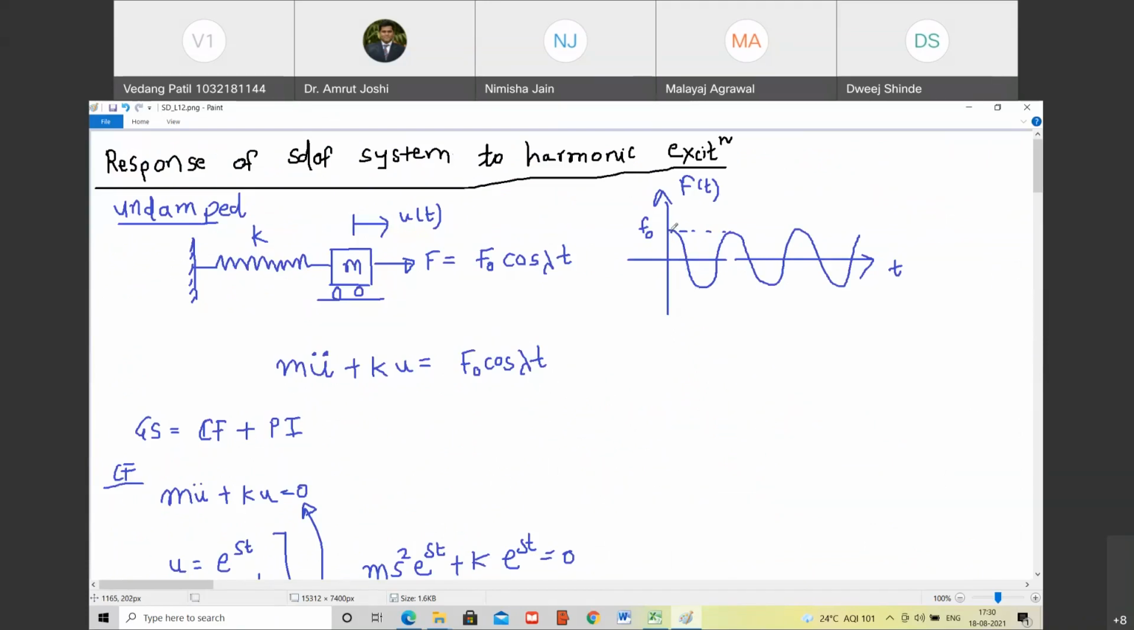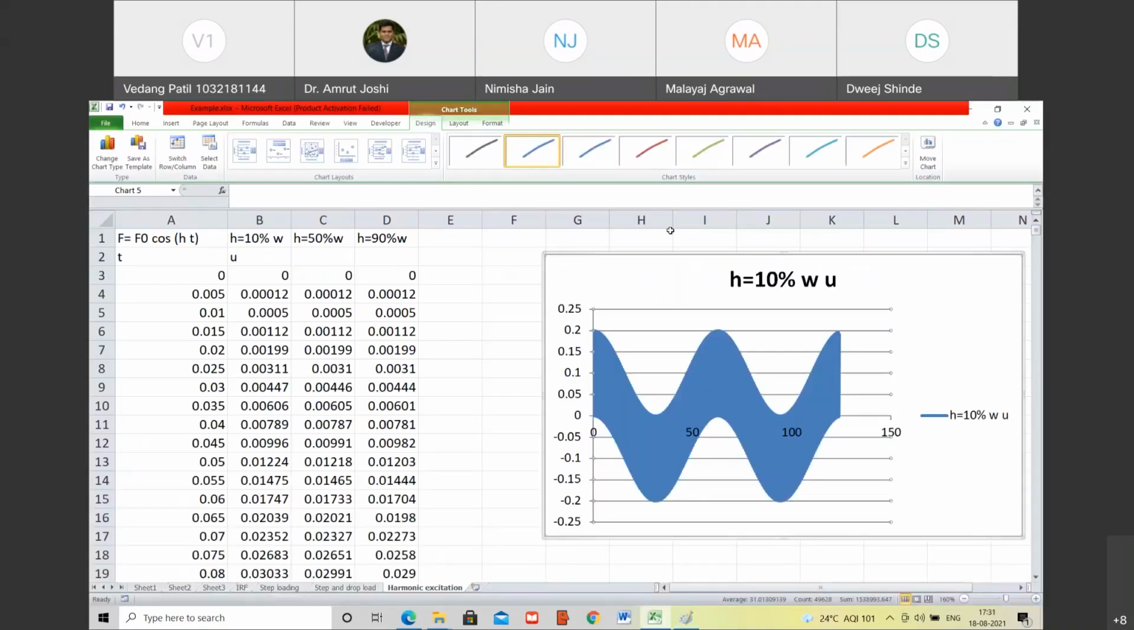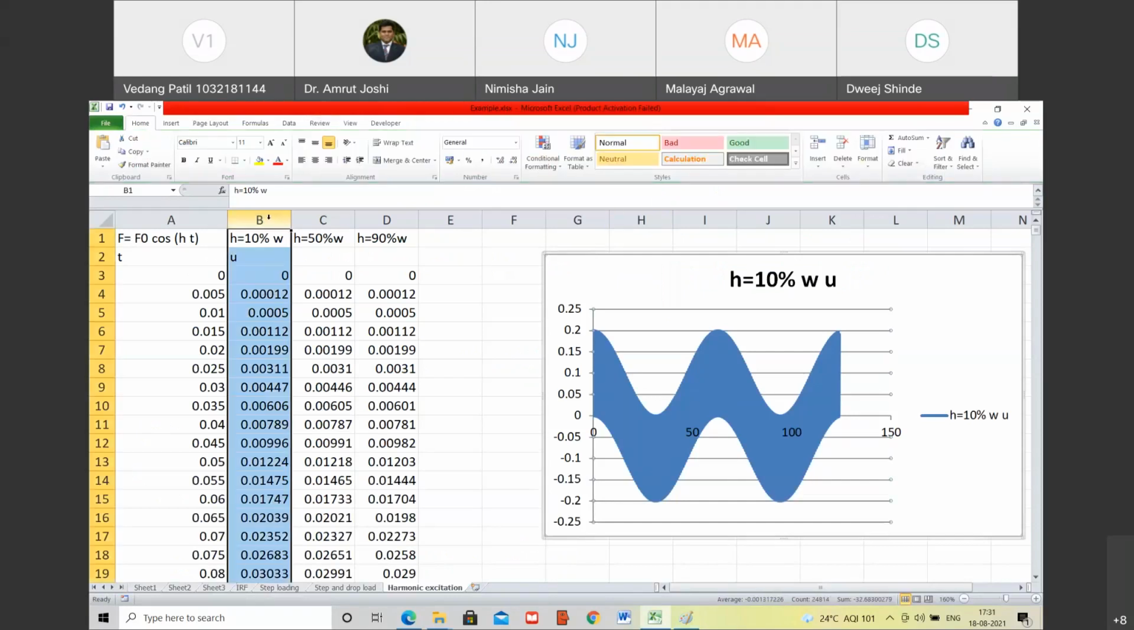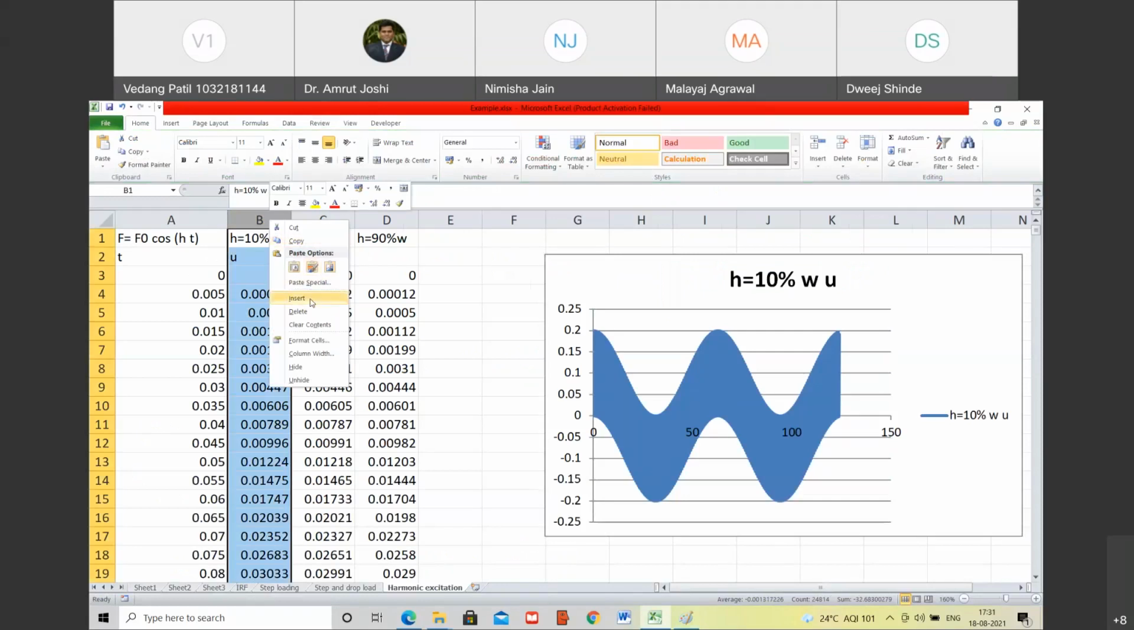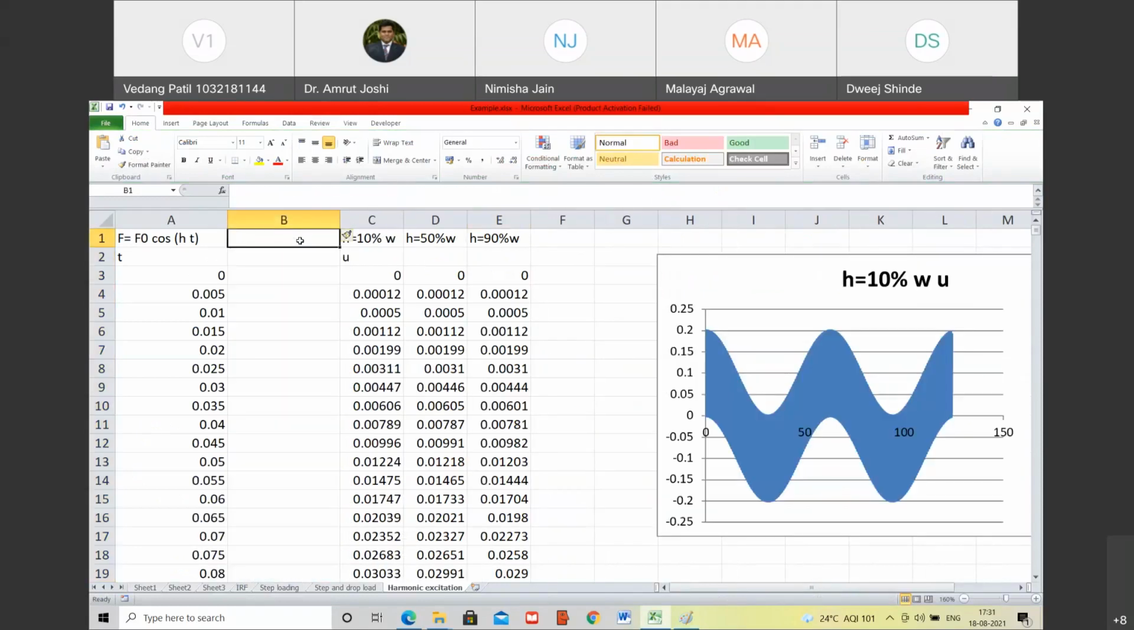And if you see, as the frequency is very small than the natural frequency, the load is almost felt like a static load, and the response most probably vibrates between plus 0.1 to minus 0.1. Are you with me? Yes, sir. If I reduce this frequency even more, I will introduce one more column in between here. Let me reduce this frequency even more. Are you with me? Yes, sir. Let us say this H is only 1% of W.